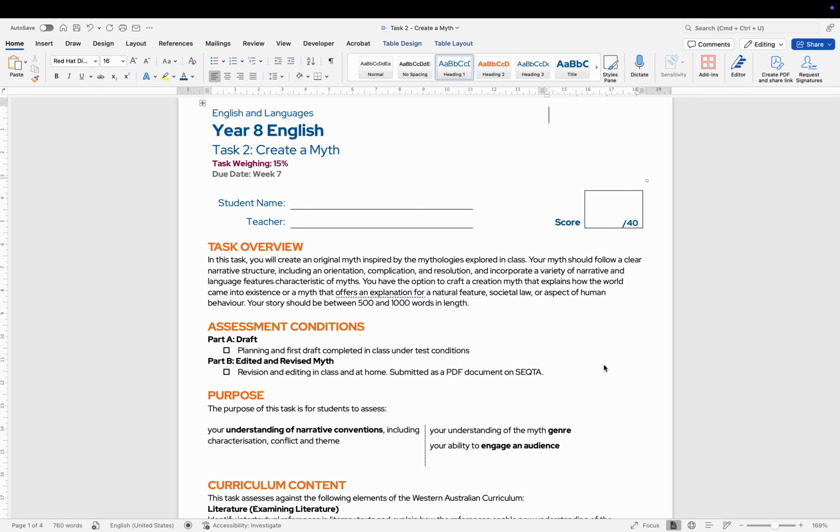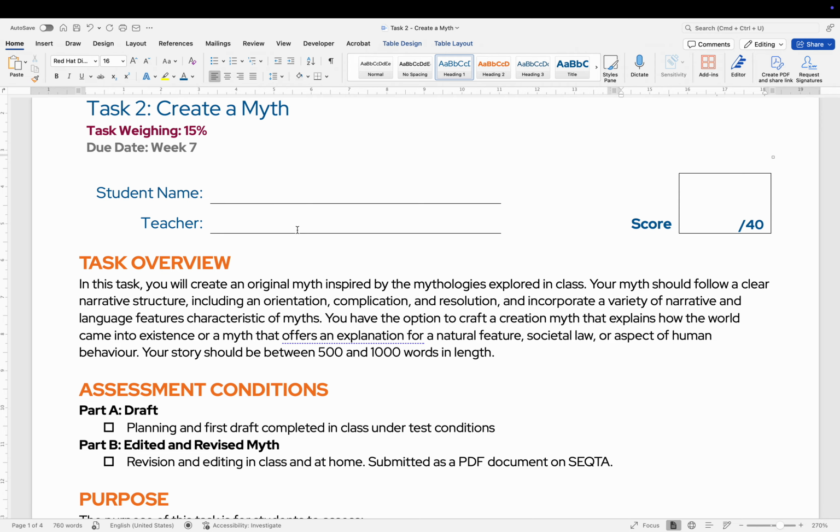Okay, so one of the challenges is being able to make a marking key that reflects the curriculum but is also tailored to the needs of a task. And this can be really time consuming. This is where AI can help us out. And so what I've got here is a task for Year 8 English where the students will create a myth. And here is the overview.